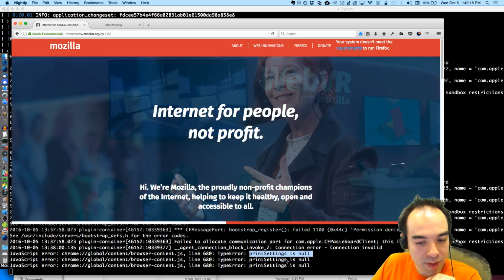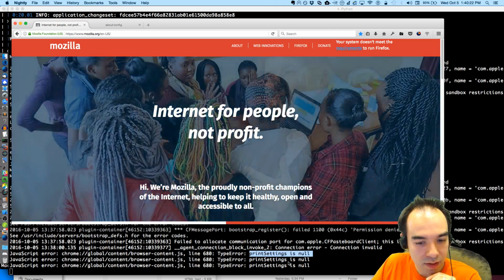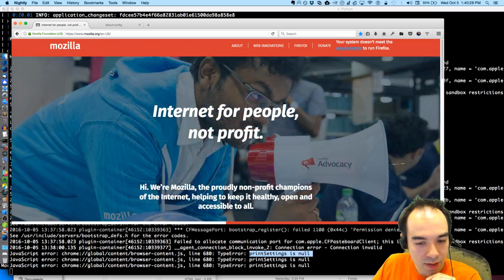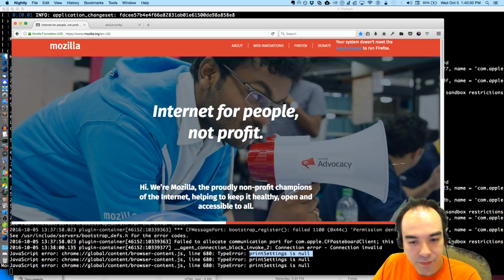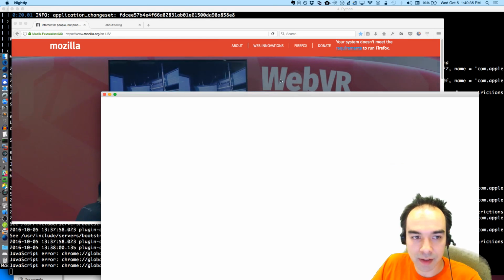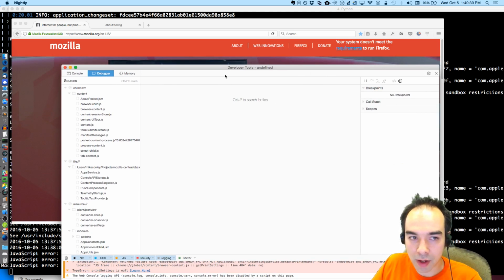But we get the print settings as null thing. And it's not persisting the preferences to disk. Print settings is null. Why are the print settings null? Maybe we can figure that out. Maybe that's related. So let's open up our browser content toolbox.